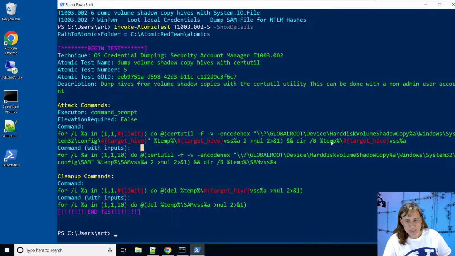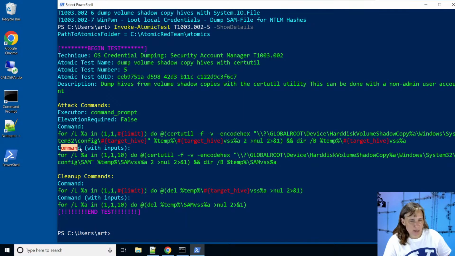And then it's going to save it into the temp directory in a file called, if we're saving the SAM, it would be SAM VSS, and then %A refers to this number that we're looping through. So we're looping through the numbers 1 to our limit, which is 10 by default, by 1. So every number up until 10, that'll be replaced in here %A. So the first time through, %A is 1, next time it's 2. And we'll see that when we run it.